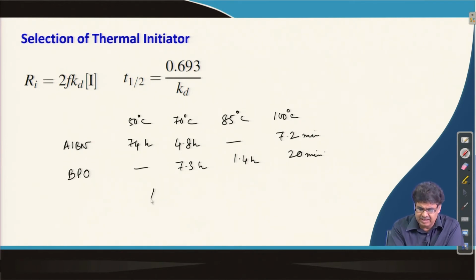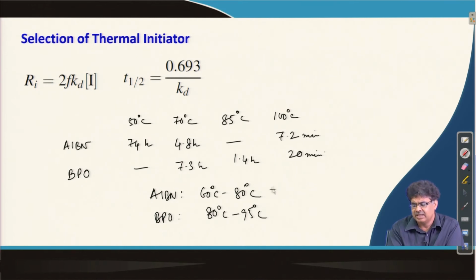So, generally AIBN is used in the range of 60 degrees centigrade to 80 degrees centigrade, and benzoyl peroxide is used in the range of 80 degrees centigrade to 95 degrees centigrade. So, what reaction temperature is required is also given by the solvent which we are using. Depending on that, we choose the radical initiator which we want to use for our polymerization reaction.